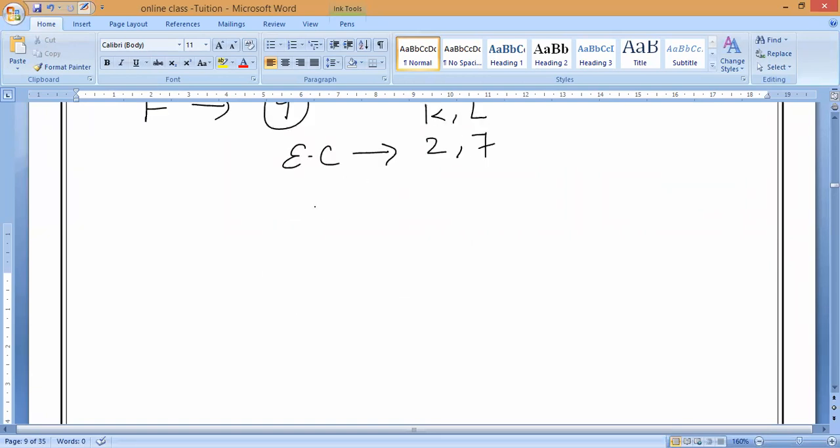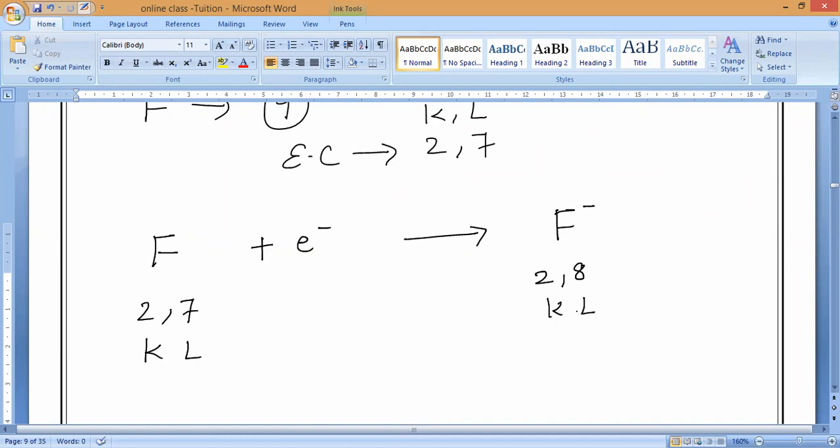So fluorine wants to become stable in nature. What will it do? It will gain one electron or lose one electron? Gain one electron. So one electron gained, F plus e minus gives F minus. Correct? Yes or no? F minus. So what is the nearest electronic configuration? 2, 8, that of neon.